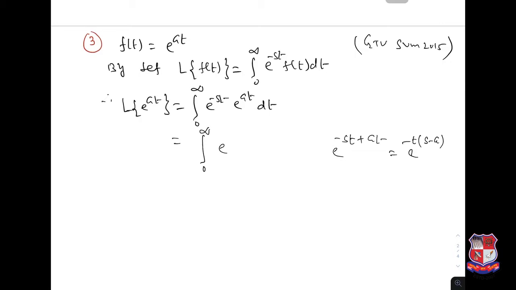So I can write this as e to the power minus s minus a t dt. Here you are having s greater than a.